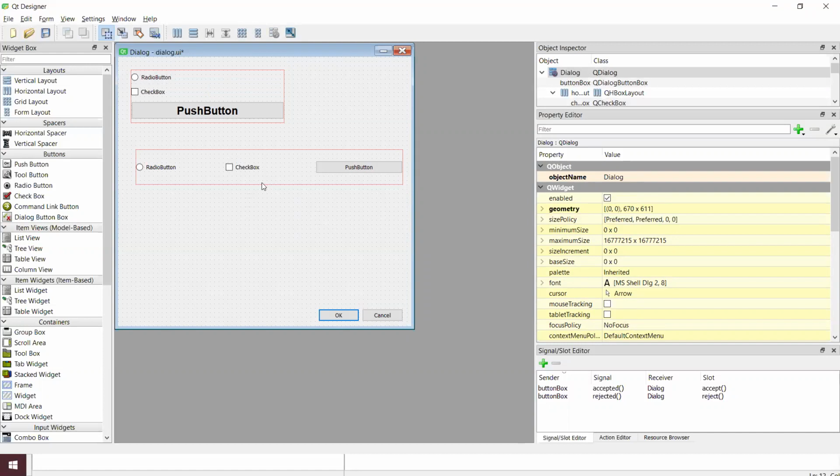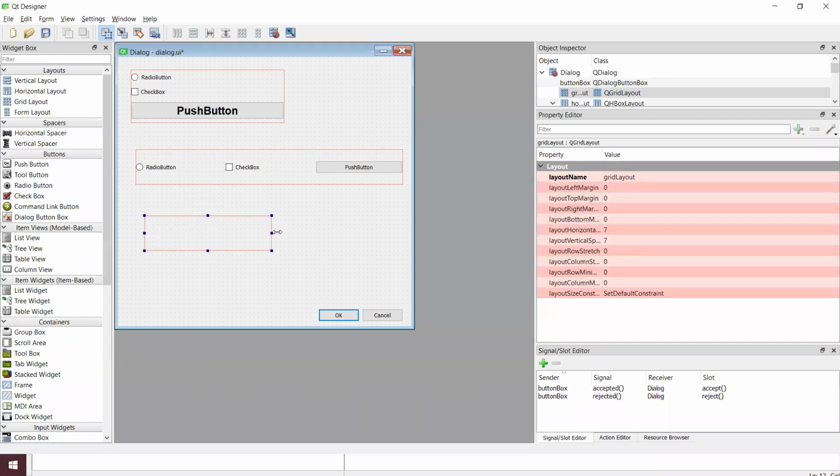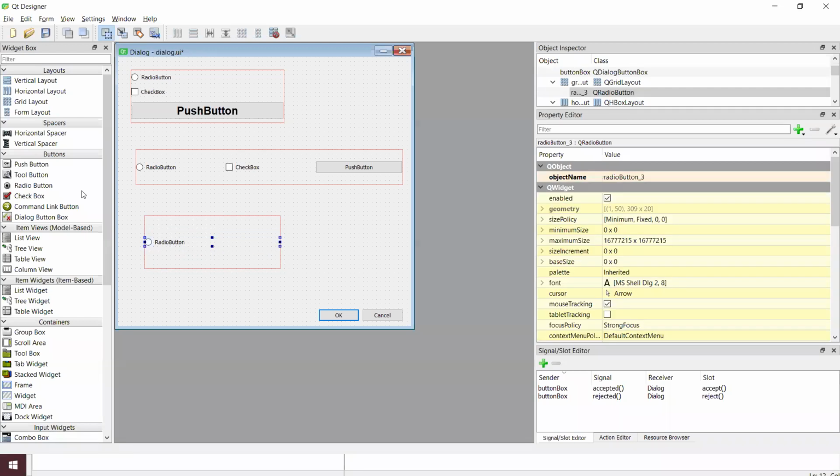This is a horizontal layout which is horizontally one by one, basically. The similar way we can have the grid layout, which provides a grid kind of user interface. Something like we can add one more, and I'm going to add a push button and another one.